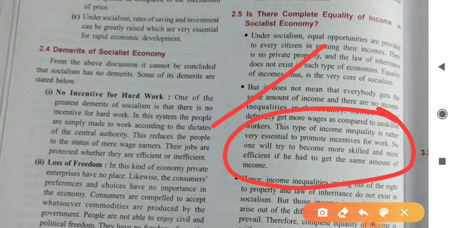Suppose a person is skilled, he knows so many skills, and one person is illiterate, he doesn't know anything about science, technology, or skill. If the wages paid to both individuals are the same, suppose 50,000 is paid to the skilled one and 50,000 is also paid to the unskilled worker, then there is no motive to work for the skilled one. So to maintain the gap, all individuals are paid according to their skill. So we can say that if a person has more skill, he has the potential to earn more.